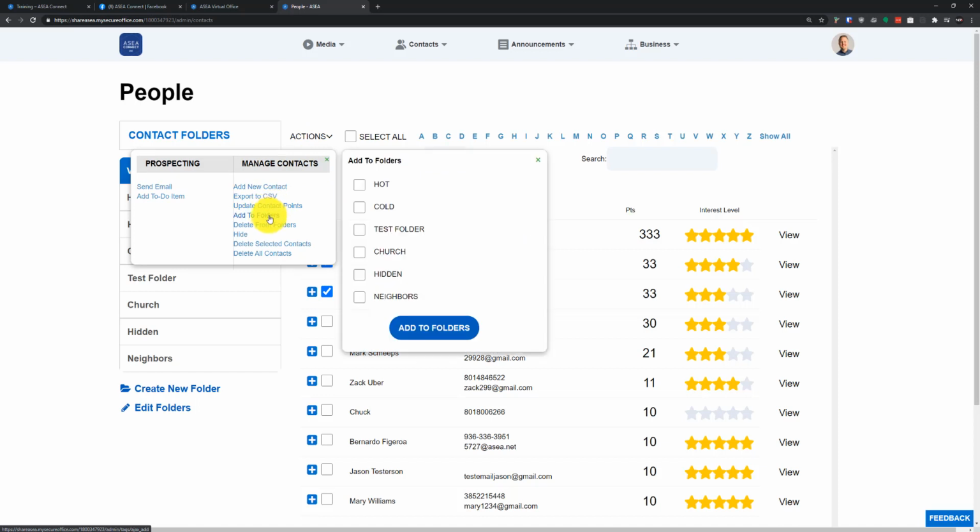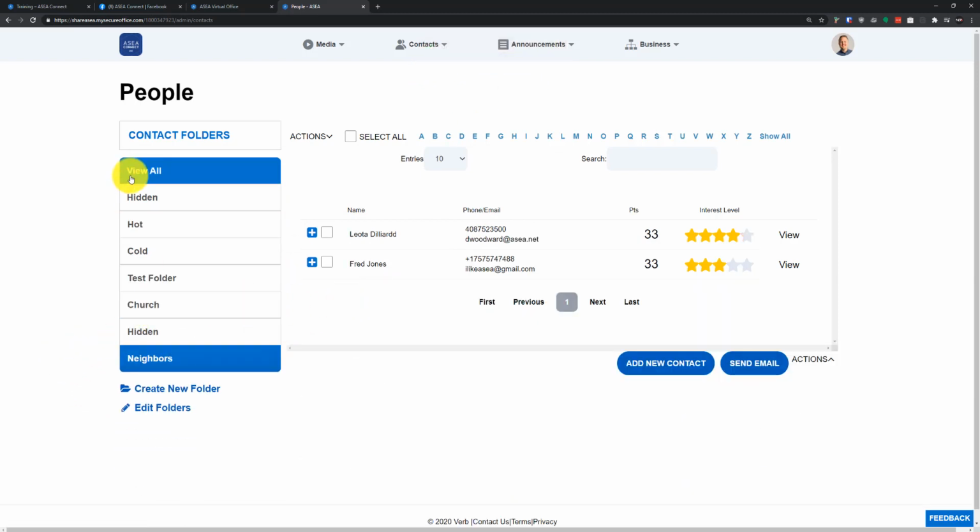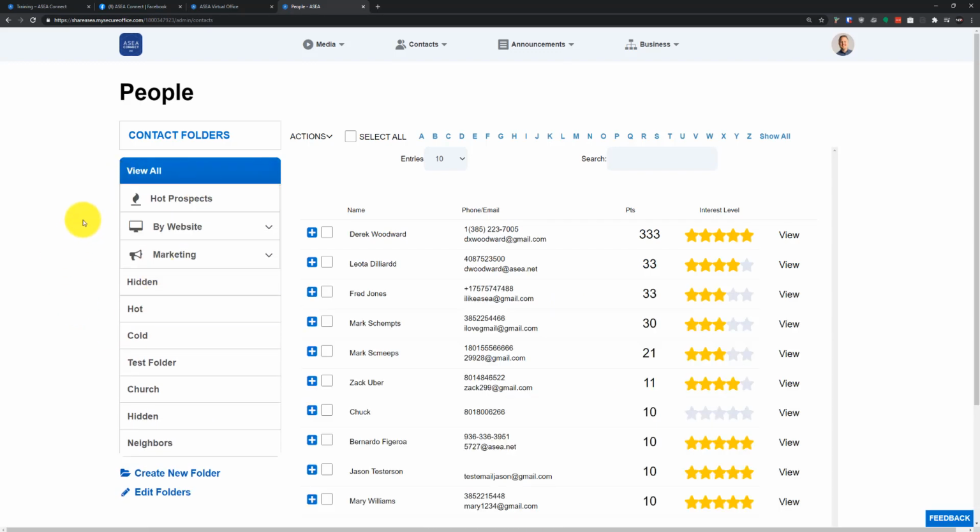And now I can go through here and select multiple folders for them to be in, but I can just select neighbors as well, and they now get added to the folder for neighbors. So you can organize your contacts pretty effectively. It's a very, very easy way to go through that.